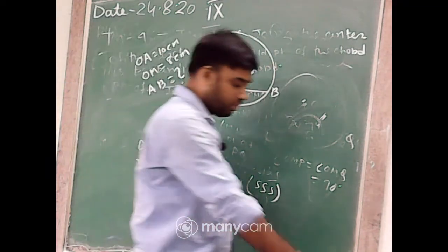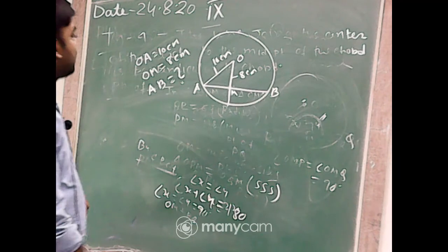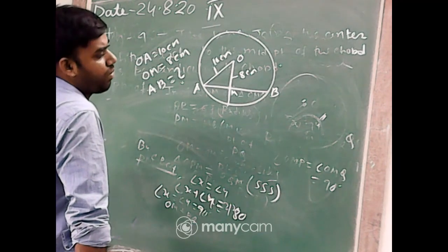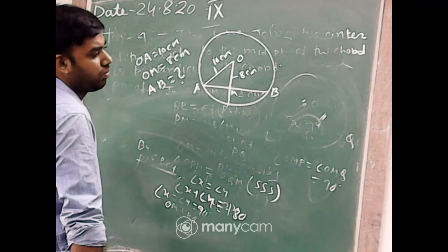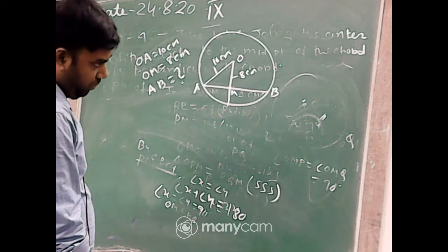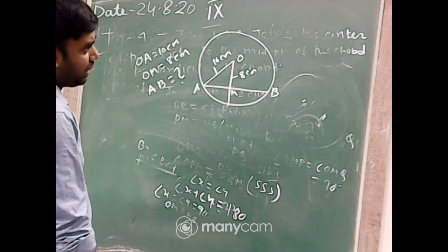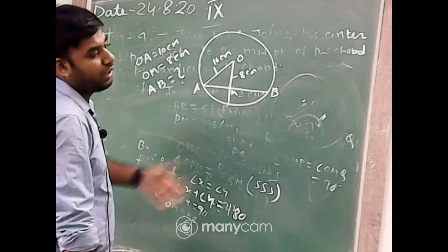Amrita, wrong answer. Kinjal, wrong answer. Kinjal, wrong answer. Rajanna, what is the answer? Kinjal, you are removing your answer quickly.